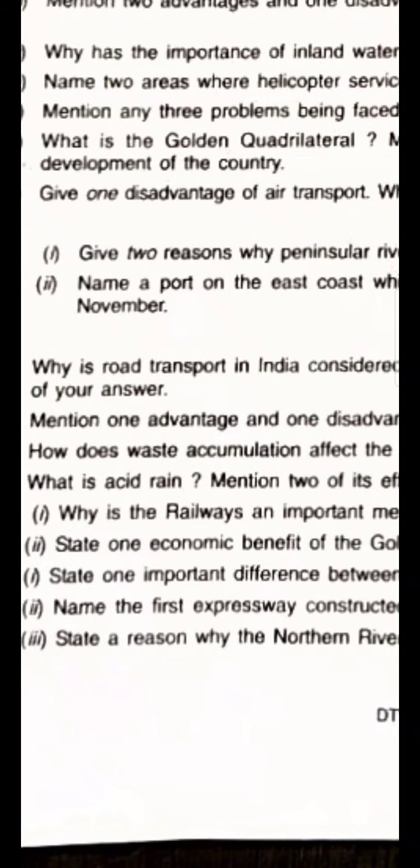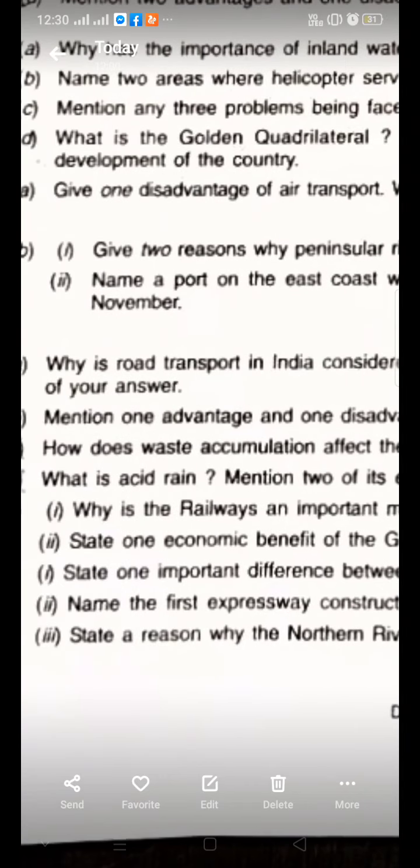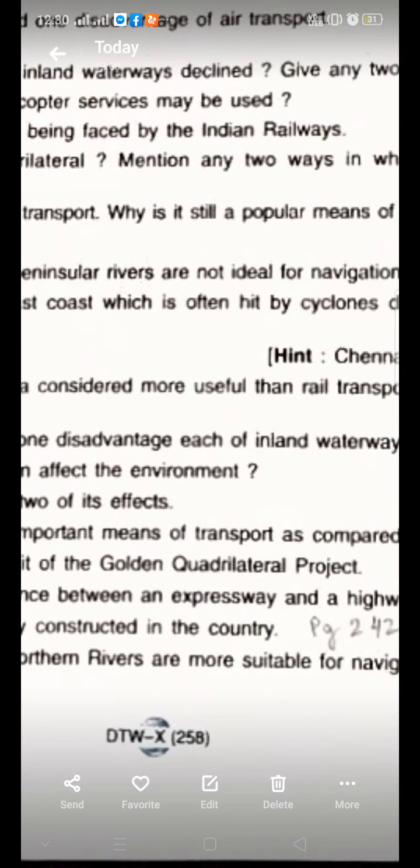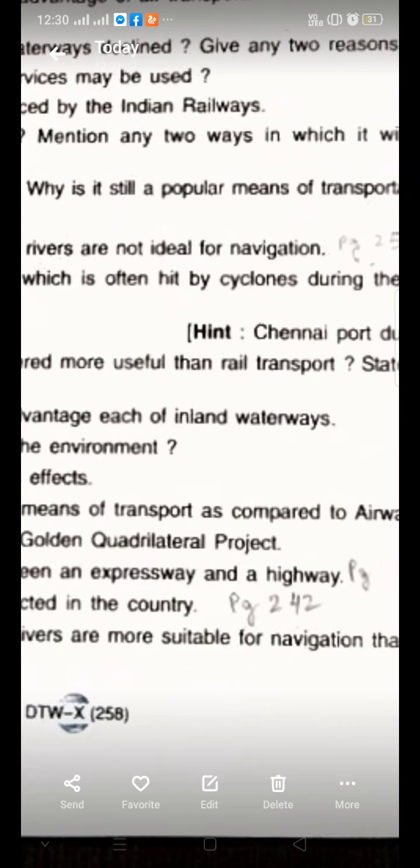Okay. Next question is, name the first expressway constructed in the country, and it is given on page 242 in your book. I have an old book. Please refer to your book. In an old edition, you will find it with the page number 242.